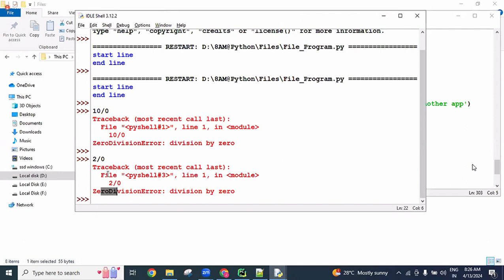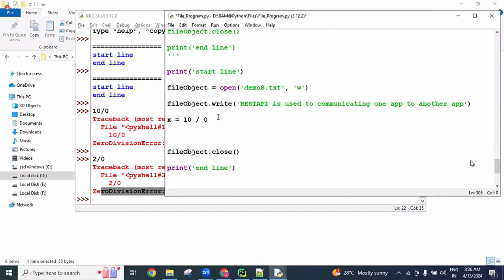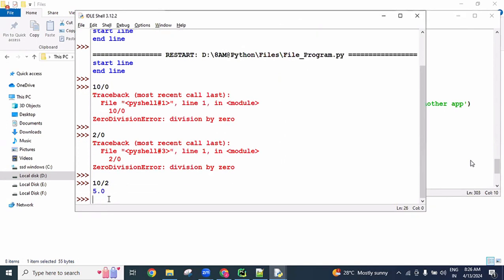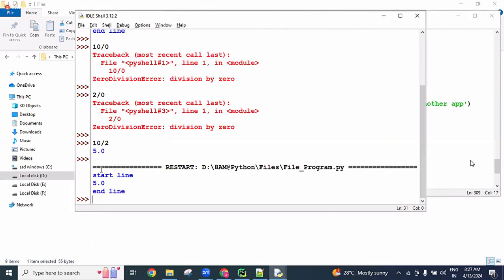So whenever this line executes, an exception comes. For example, here 10/2 gives 5.0. Here 5.0 is assigned to X, and then we print this X value. So here the start line is printed, the file object is opened with write mode, data is created in the file, this division operation works and is assigned to X, the X value is printed, the file object is closed, and the end line is printed. All lines work properly.